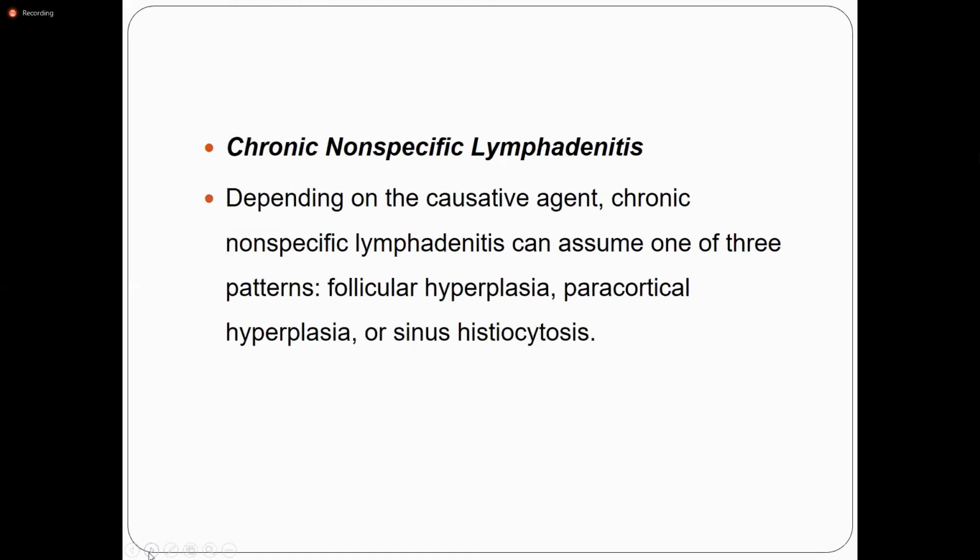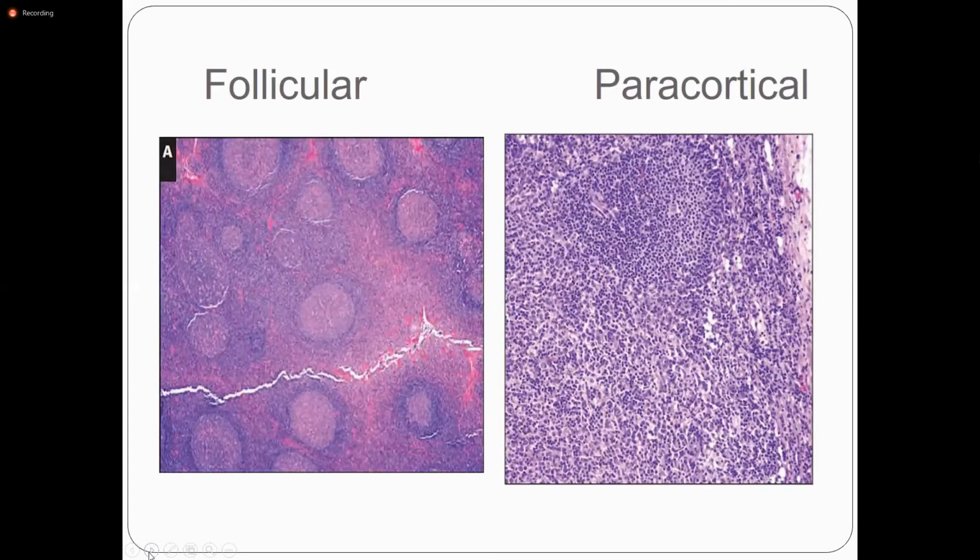The second form is chronic. Chronic non-specific lymphadenitis can be seen in three patterns, when there is a repeated causative agent. The three patterns are follicular hyperplasia, paracortical hyperplasia, and sinus histiocytosis. So these are the morphological patterns of chronic non-specific lymphadenitis.